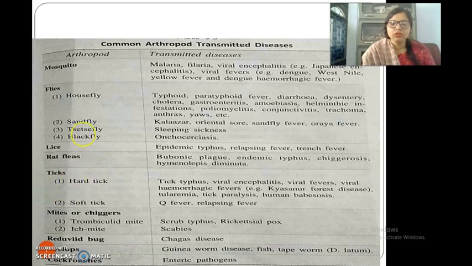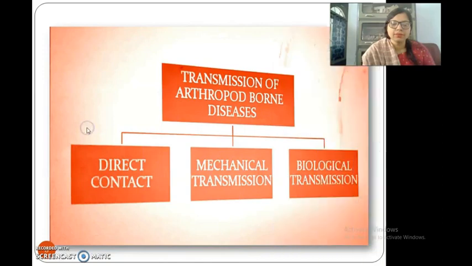Ticks, 2 types of ticks are there: hard tick, soft tick. For example, they may cause tick typhus, viral encephalitis. Then we have mites or scabies. Then we have reduviid bug, cyclops, cockroaches. These are all other things.